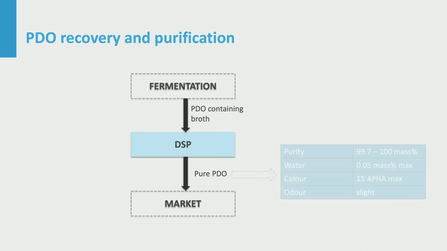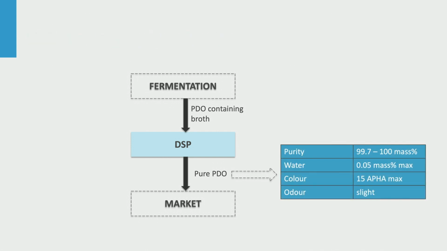On the internet, you can find detailed product specifications of suppliers. PDO has different applications, but PDO that is currently on the market as polymer building block has per kilogram less than 3 gram impurity, of which less than 0.5 gram is water. We better make sure not to exceed these levels.